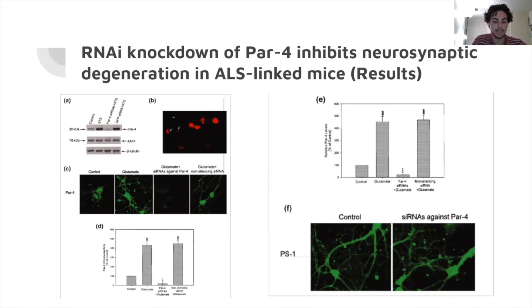So in figure C, you can see that the PAR4 expression, which is induced by glutamate, is knocked down by the short interfering RNA, but is still showing up in the fluorescent microscopy of the other control groups. And in figure F, presenilin 1 is the protein showing up under fluorescent microscopy. So for the motor neurons in which short interfering RNAs against PAR4 were transfected, the presenilin 1 protein was still expressed, meaning that the short interfering RNA specifically targeted the PAR4 protein and didn't interfere with other protein expression. And these results in combination support the findings that RNAi knockdown of PAR4 inhibits neurosynaptic degeneration in ALS-linked mice.